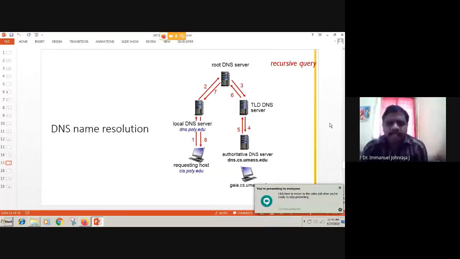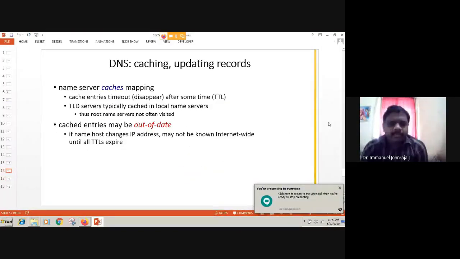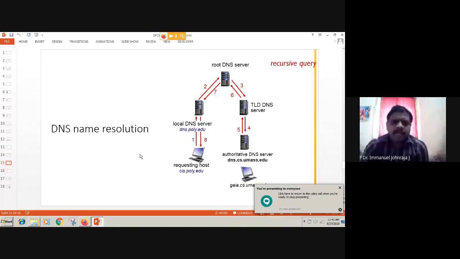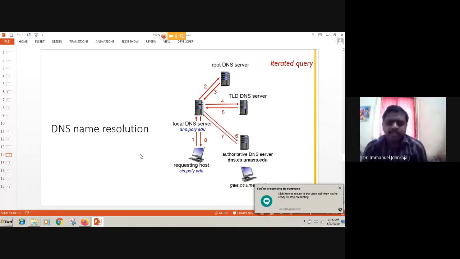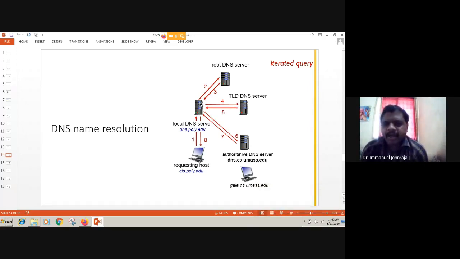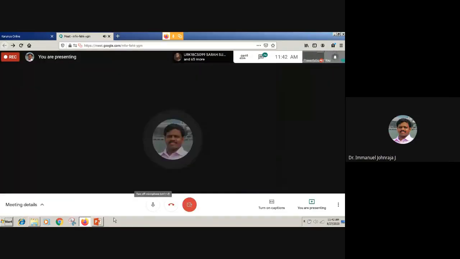Let's go back to the presentation. We have only 3-4 minutes left. So I'll tell you the fundamental difference between these two. It's all about who takes the load. All right. So if you look at this case of iterative query, the local DNS takes the burden of talking to everyone else. Okay. After giving the response to you, root DNS goes back to its own work. Then the TLD server will take care of its own work.